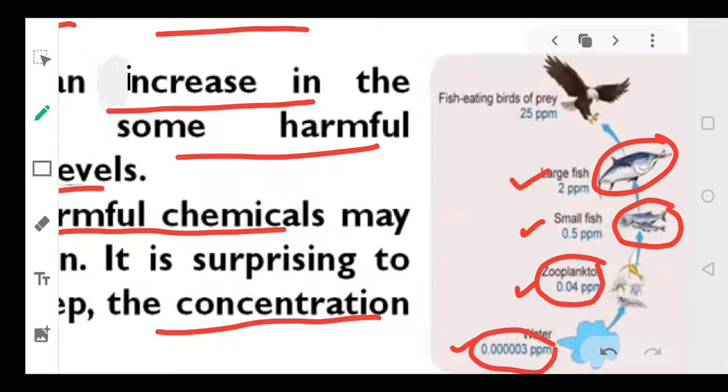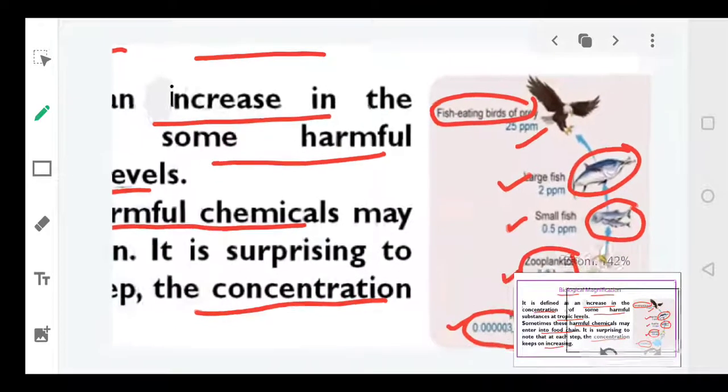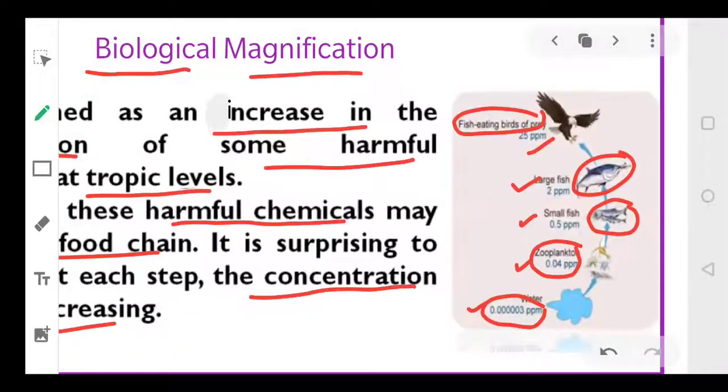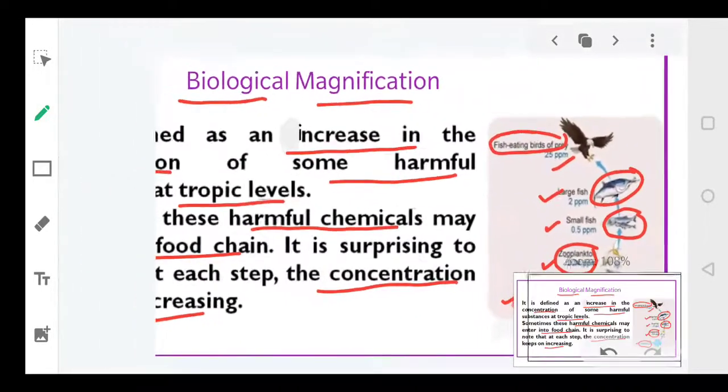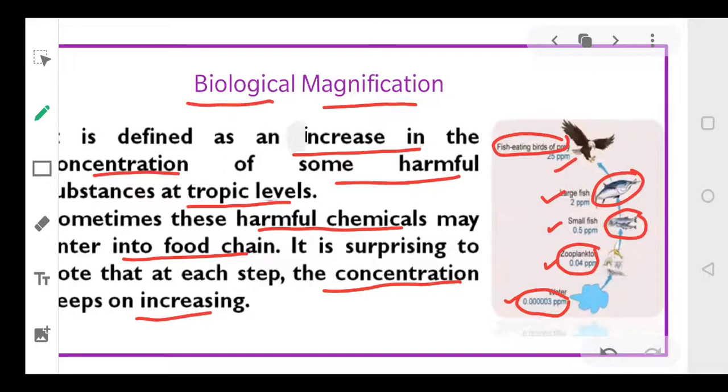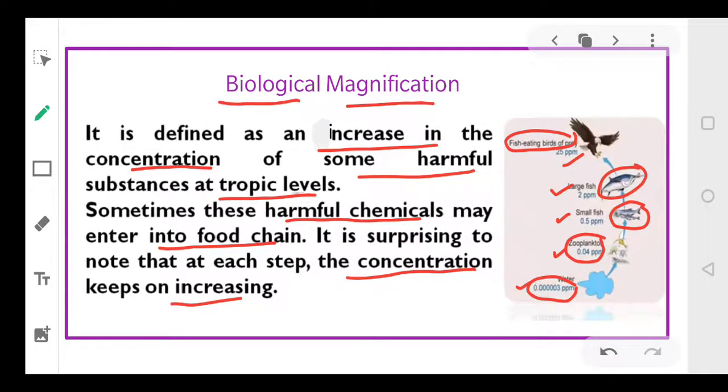Now this fish is further eaten by the fish eating birds, and there again the chemical increases and becomes 25 parts per million. So with each step in the food chain, the amount of chemical is increasing. Dear students, with each step in the food chain, the amount of chemical is increasing. Let's discuss a few more examples.